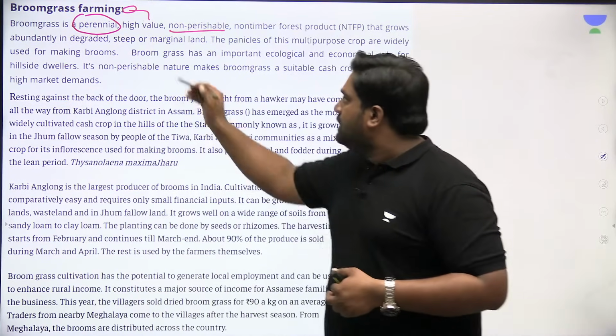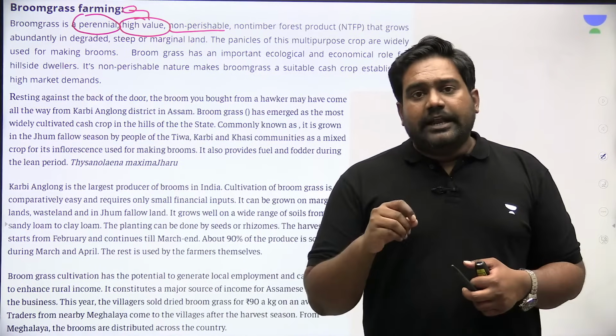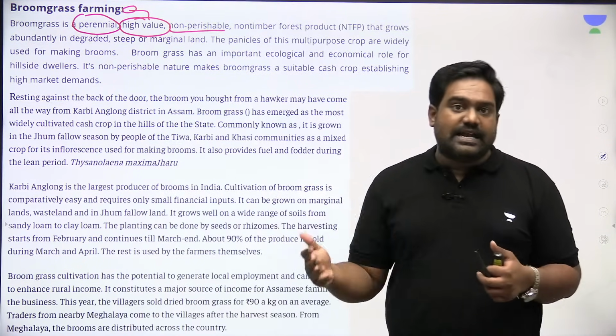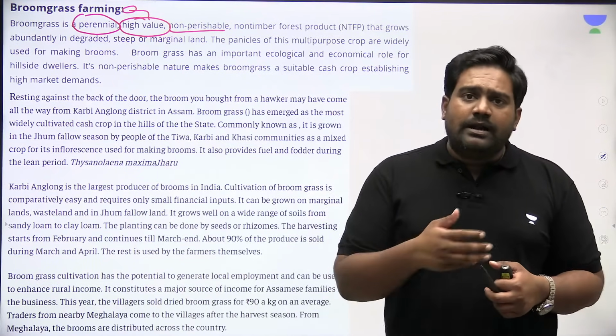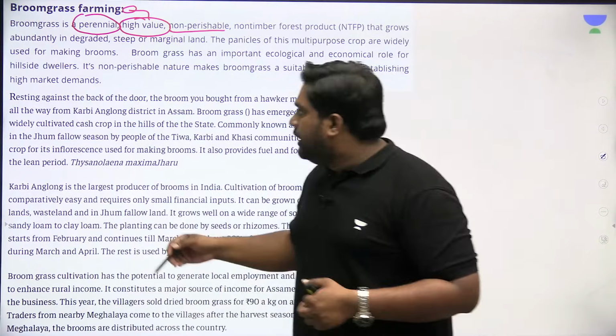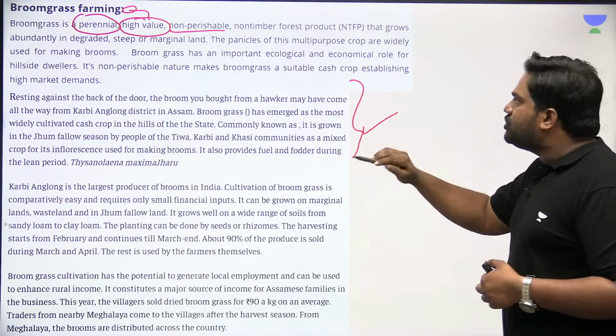It's a cash crop that can bring very good income for the farmers. It is usually grown in hillside areas or even in riverside areas. And the best part is that it can be cultivated under different soil conditions and under different climatic conditions. It will grow very well, be it in sandy soil or loamy soil.